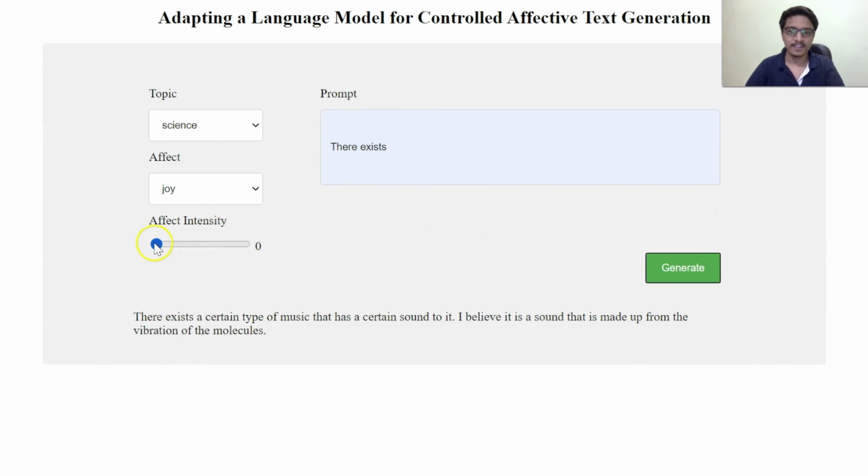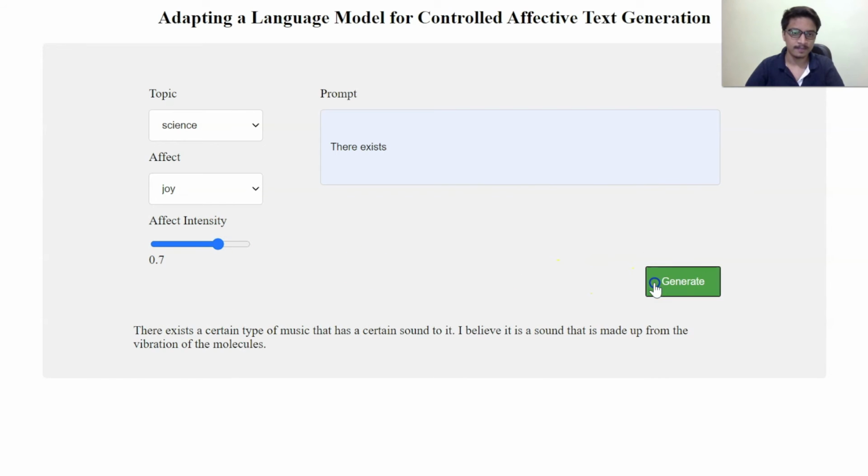Let's try increasing the effect intensity to 0.7. Now the model generated: there exists a certain type of music that has a certain appeal to me. I like things which are beautiful and complex, and so enjoy music that has meaning. We see that this sentence is more joyful compared to the previous sentence.